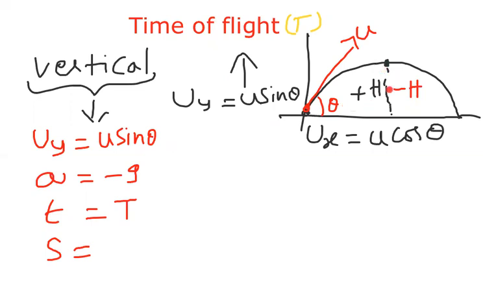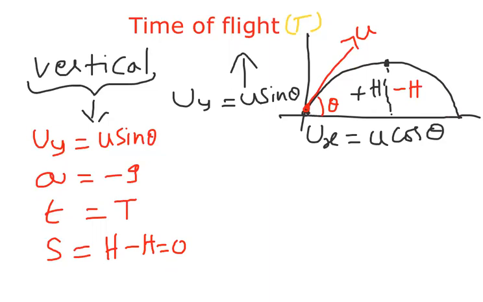During going up the displacement is plus h, while coming down the displacement is minus h. h minus h is 0. You can ask me, sir, is there no displacement? No, sir. The body went to this place, but this is horizontal displacement. It has horizontal displacement, no doubt, but vertically there is no displacement. That is the reason h minus h is 0.